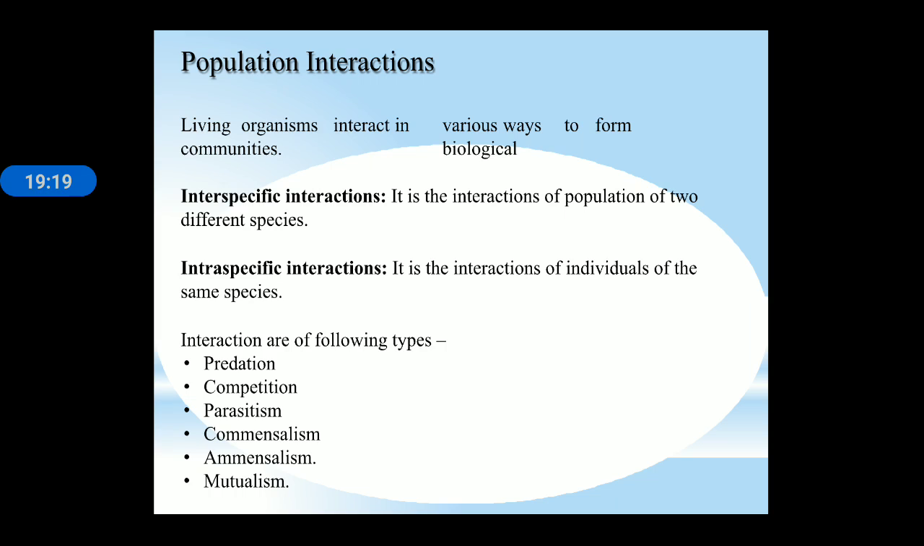Now, population interaction. Living organisms interact in various ways to form different communities. There are two types of interaction: interspecific and intraspecific. In interspecific interaction, the populations of two different species interact with each other, and in intraspecific interaction, the populations of the same species interact. Means if two different species interact, it is known as interspecific. If two individuals of the same species interact, then it is known as intraspecific. The interactions are of the following types: predation, competition, parasitism, commensalism, amensalism, and mutualism.